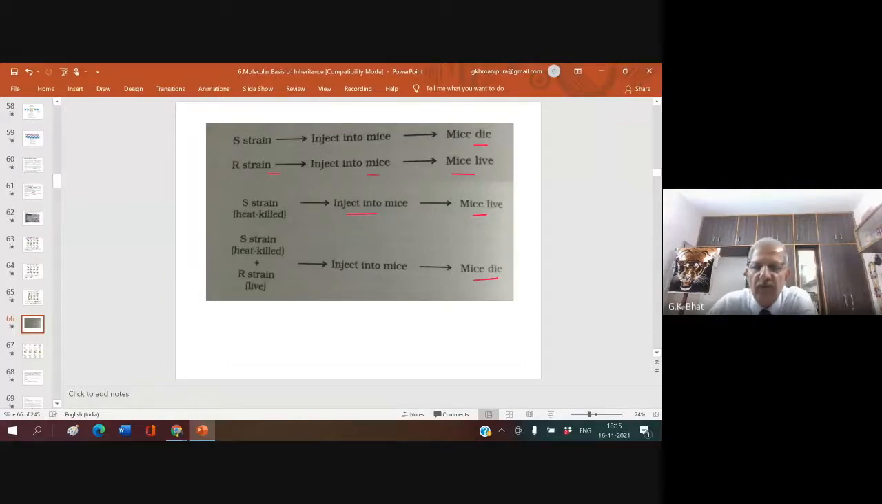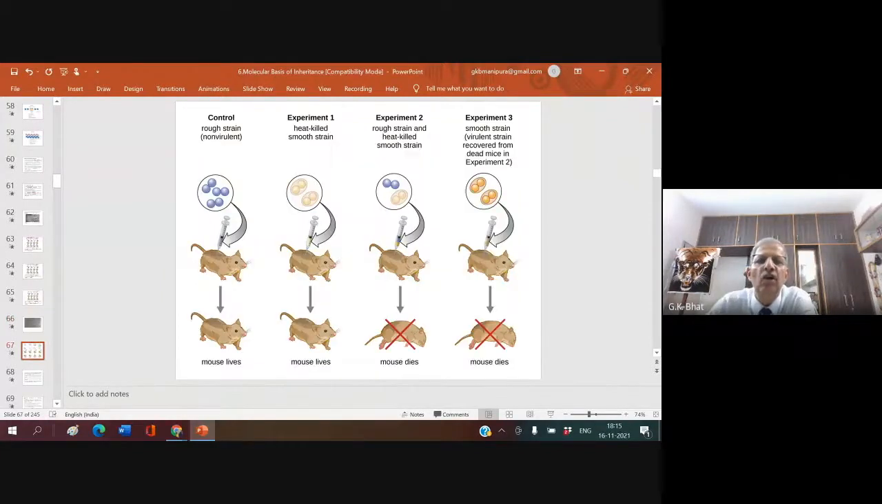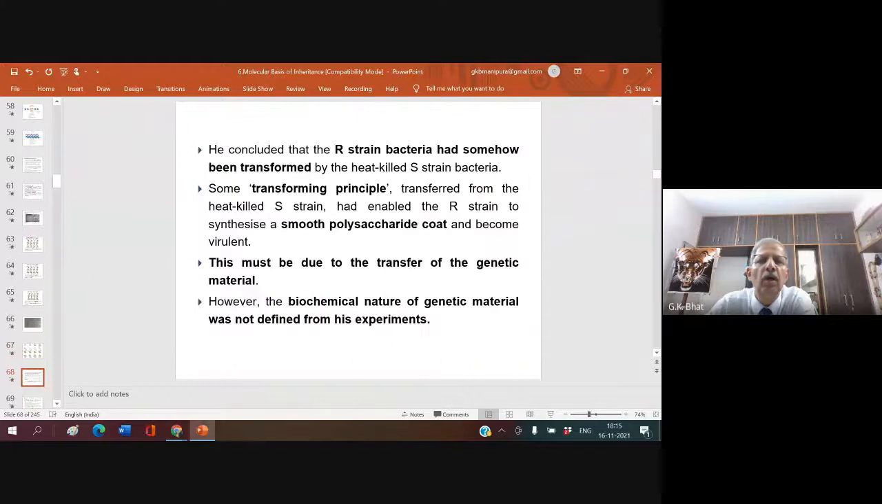So now the question is, what question arises? He concluded that R strain bacteria had somehow been transformed by the heat-killed S strain bacteria. R strain bacteria was non-virulent.